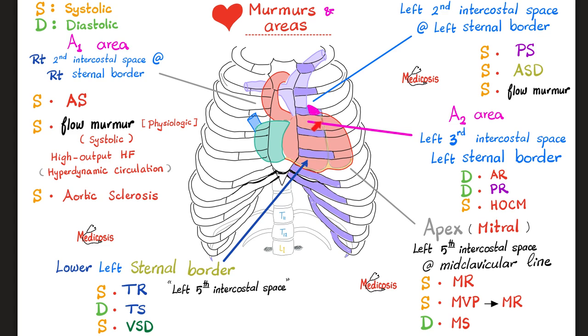How do you find the third intercostal space? Easy. You go to this manubriosternal junction. You can palpate an elevation in this area. Right next to it is the second rib. Go beneath it, second intercostal space. Beneath it, third rib, beneath it. That's the third left intercostal space. Just close to the sternal border, you're going to hear the murmur of aortic regurg, which is diastolic decrescendo murmur.